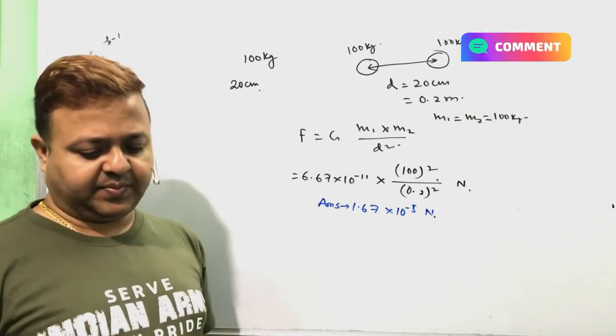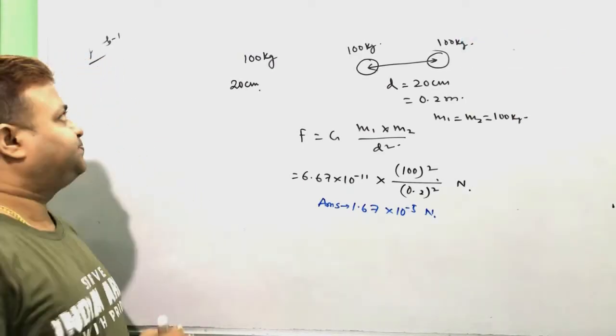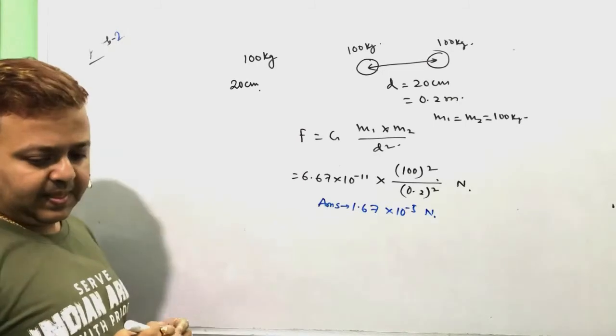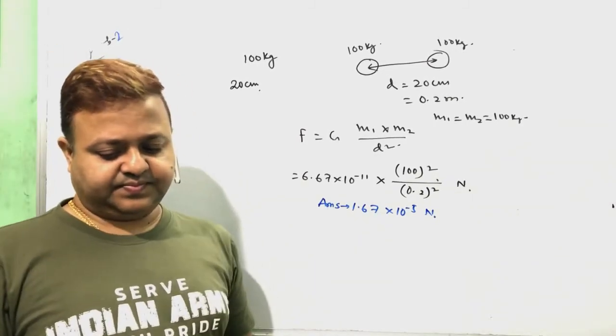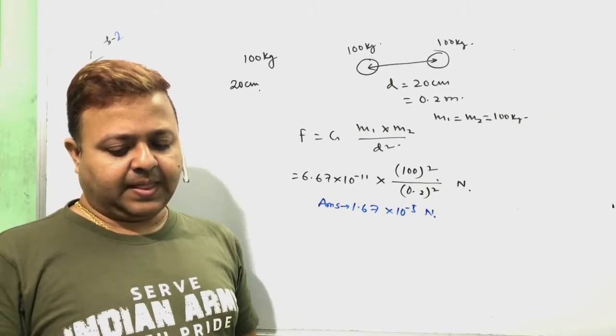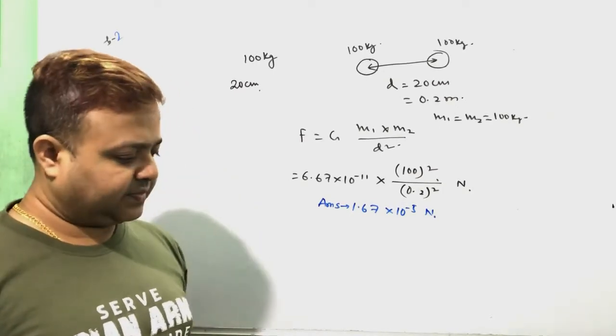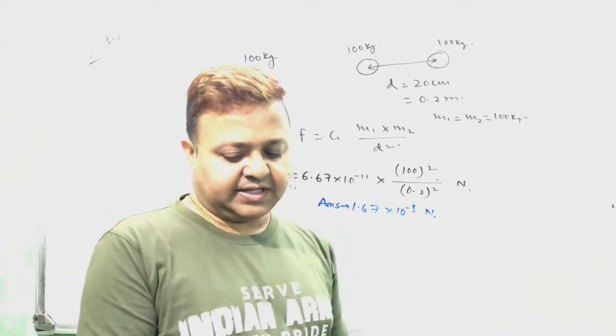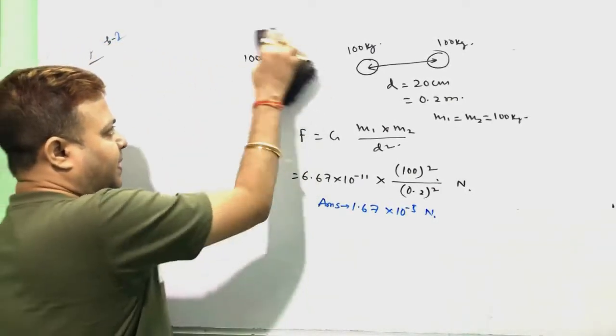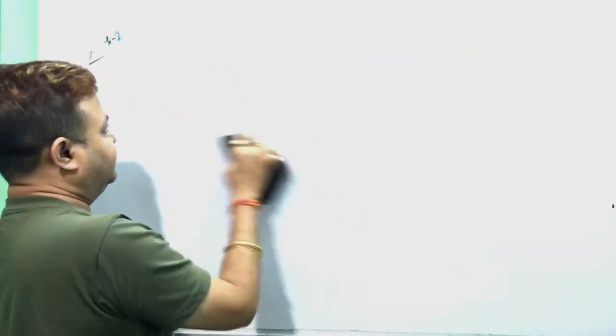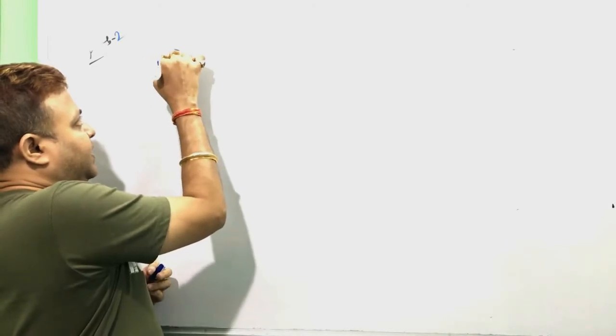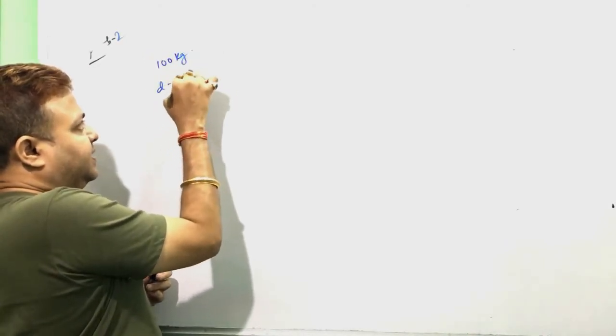Next, the same type of problem. Problem number 2: two lead spheres are kept at a distance of 30 centimeter. The mass of each sphere is 100 kg.